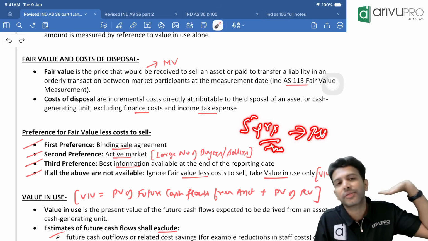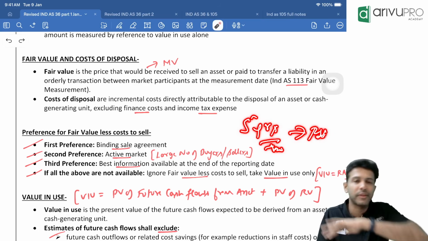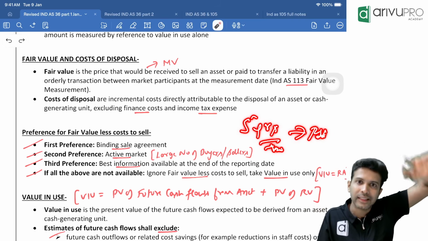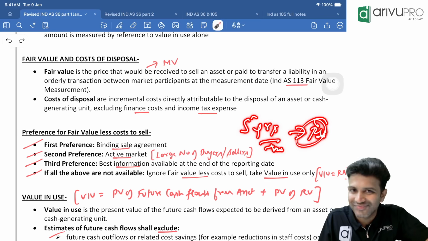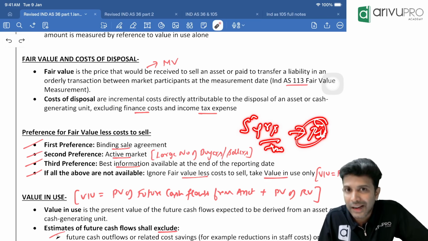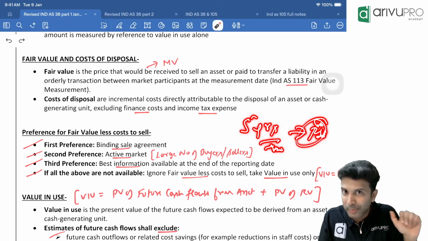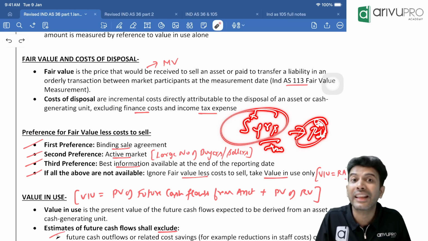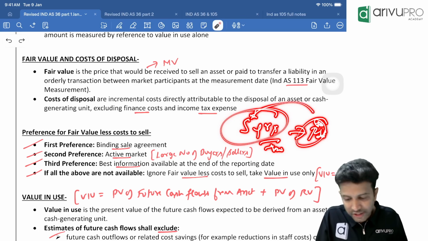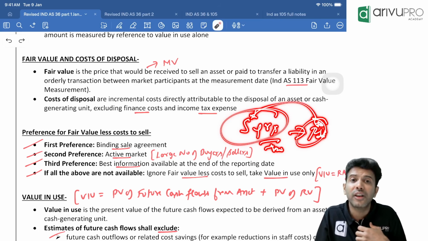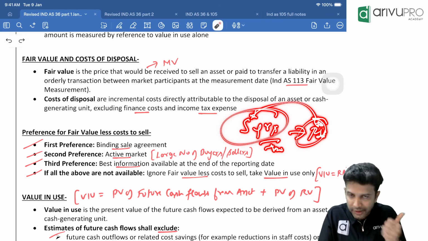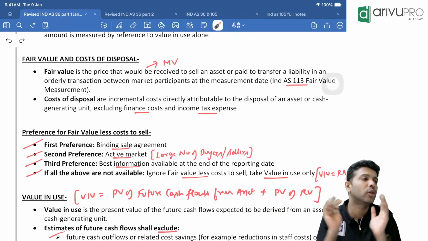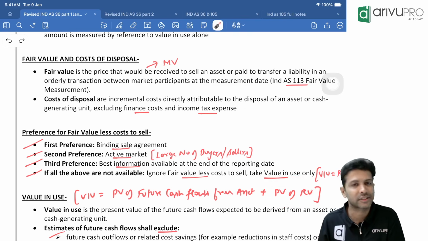Once we are satisfied with all the usage, once we feel we have utilized the asset fully, then at the end of useful life, we will sell it. That we call salvage value, scrap value, or residual value. That is also a benefit. Now when will you get this benefit? In my example, you will get the residual value at the end of the 5th year. So residual value is not a present value, it is a future value. So this is also a benefit, right? So find out the present value of the residual value or scrap value also.